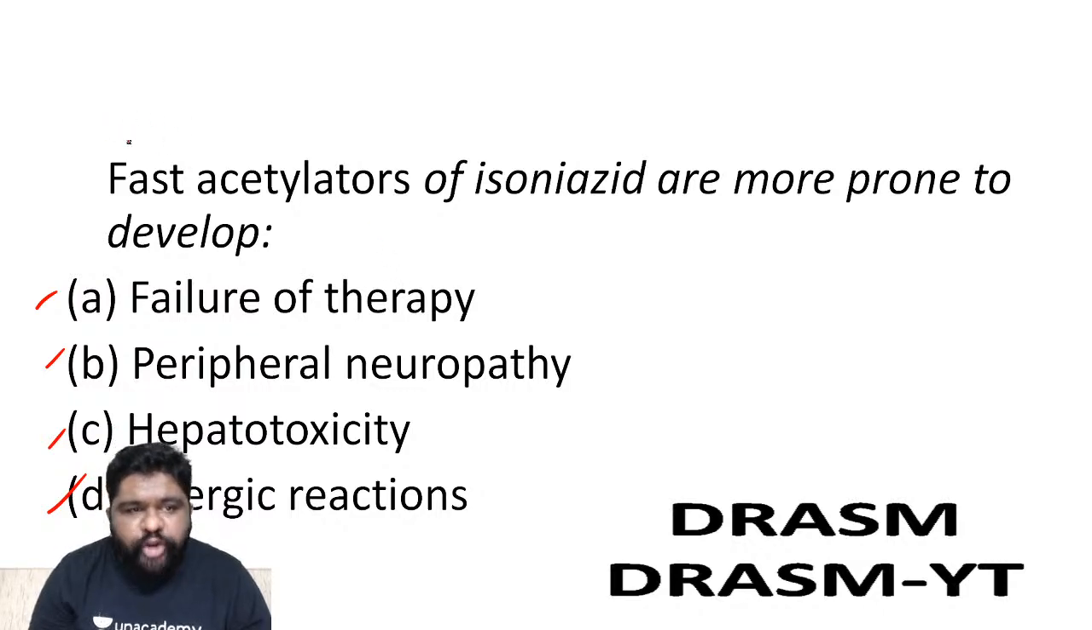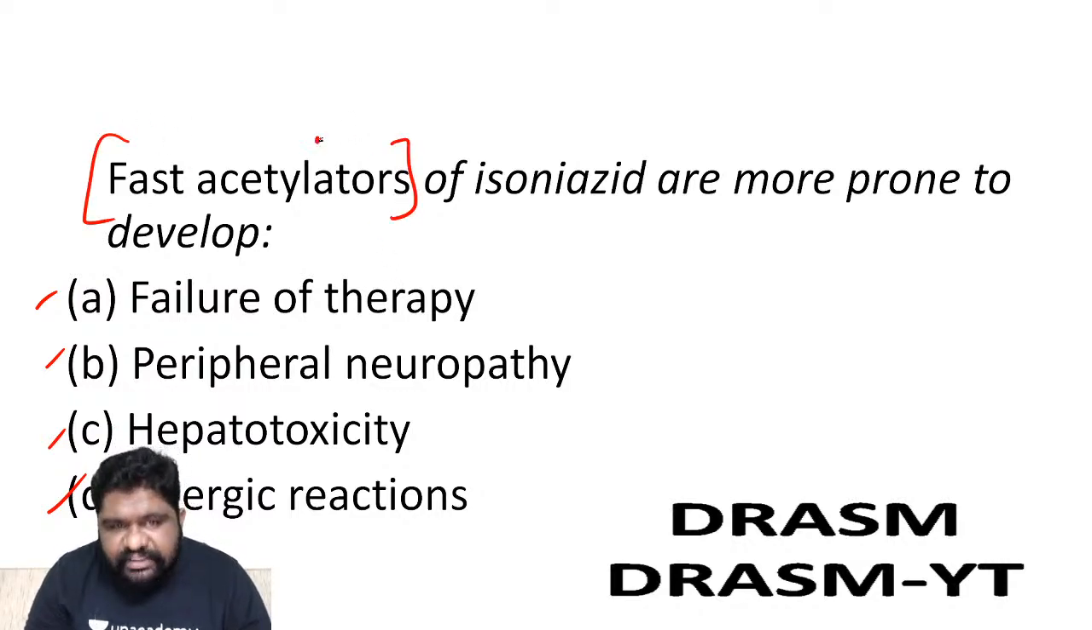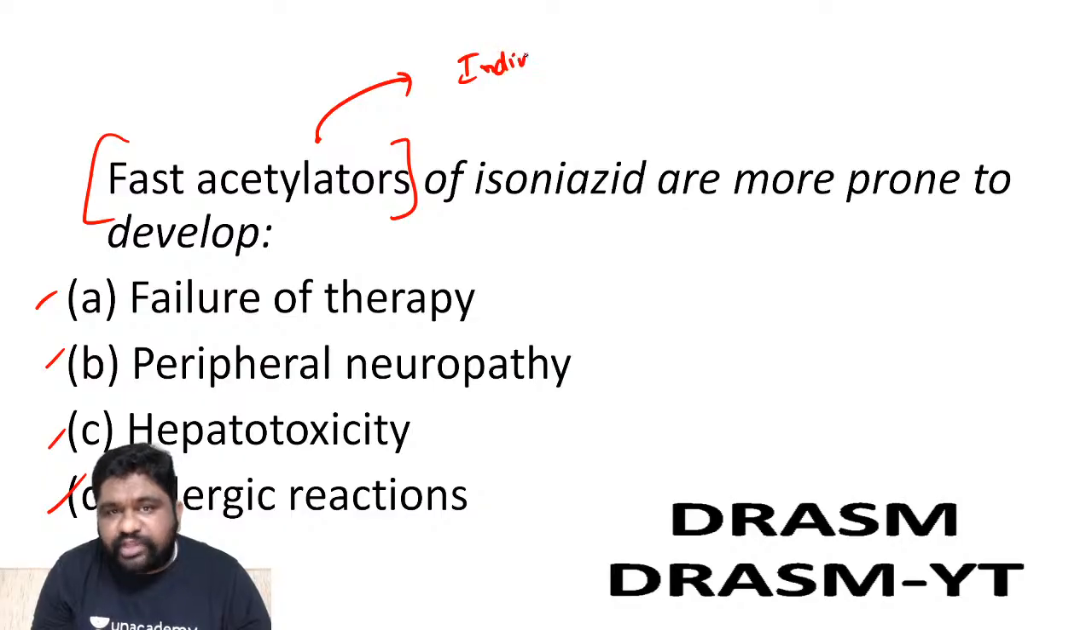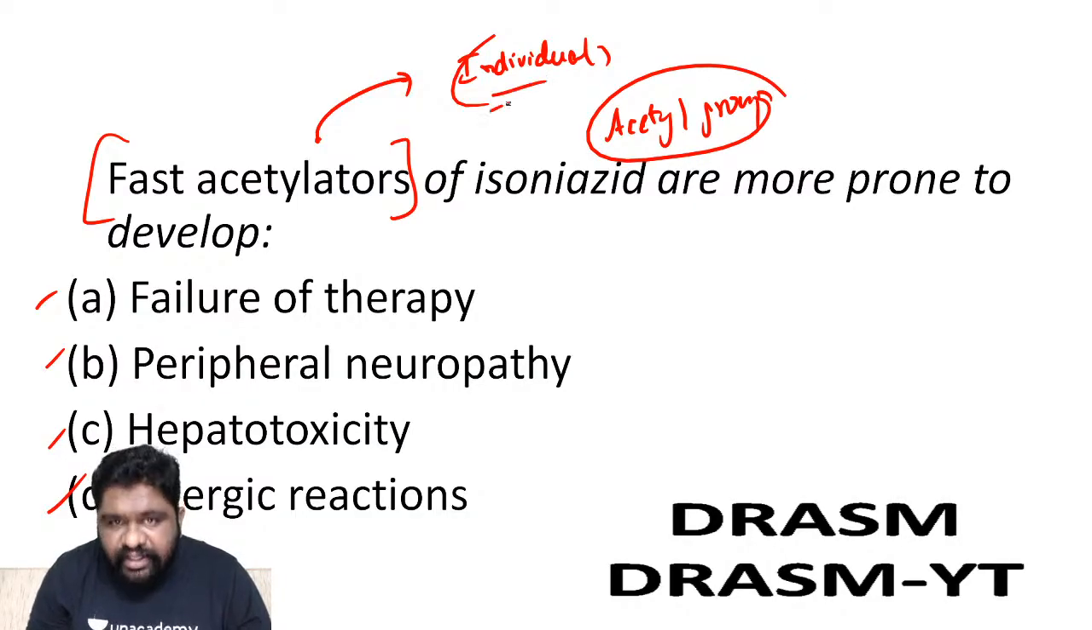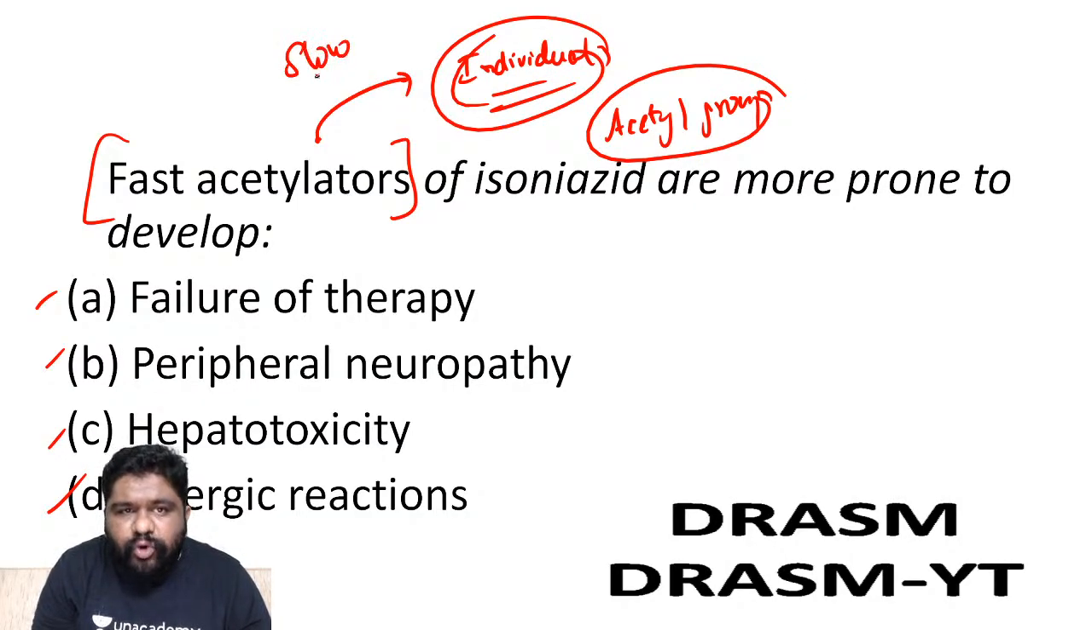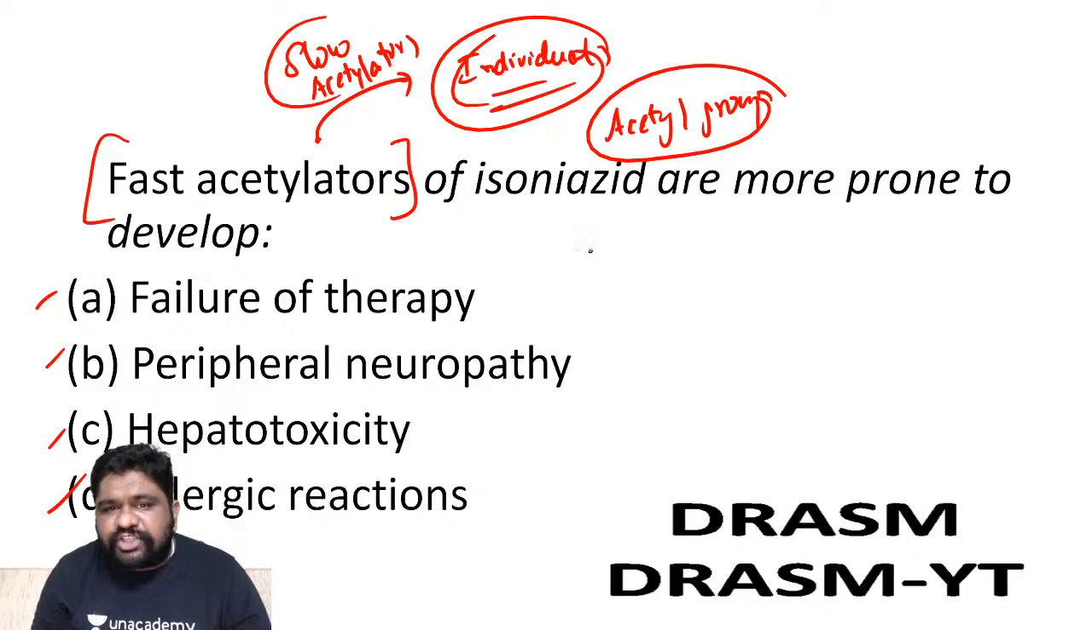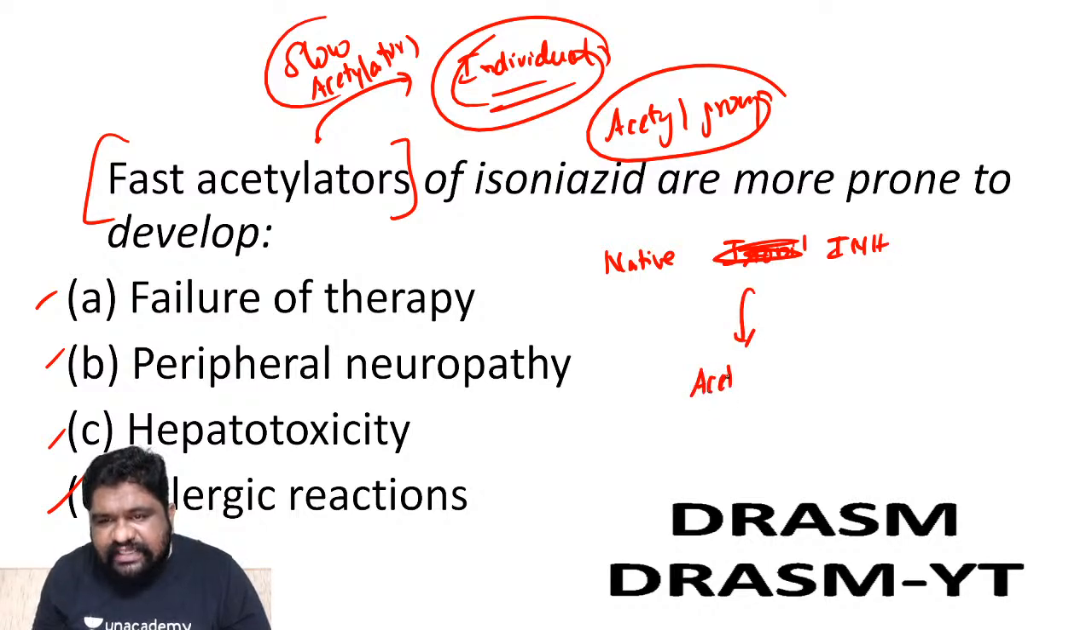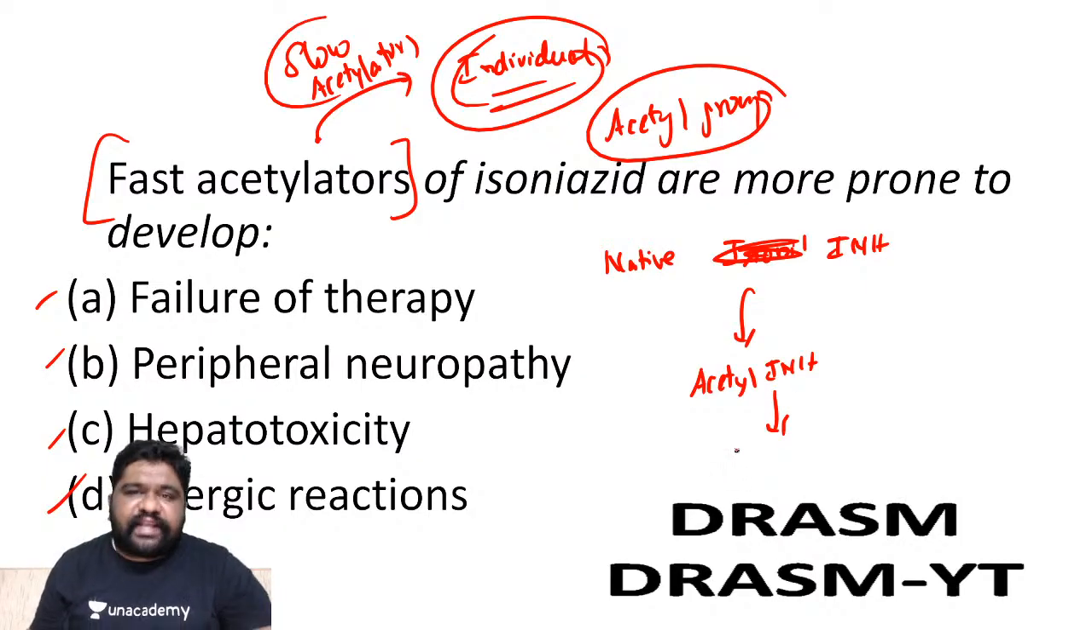Look at this. What do you mean by fast acetylators? This speaks about the individual, the human being, who can add an acetyl group to isoniazid. If the individual is called a slow acetylator, then conversion of the native drug isoniazid, or INH, let me write it as INH, the native drug INH has to go for a step called acetyl INH. Next, it has to go for one more step. Can you tell me what is the next step, people?